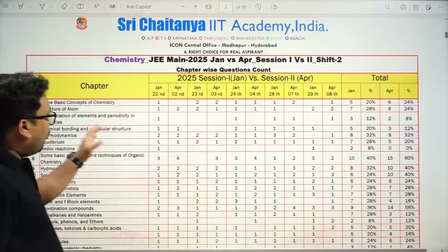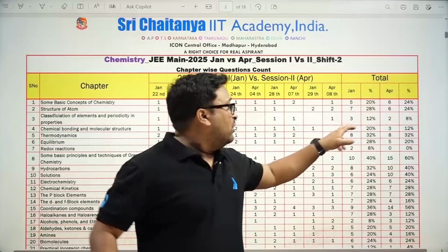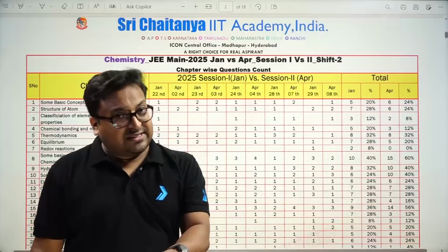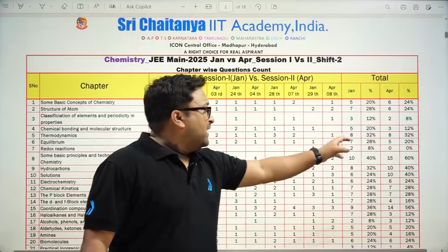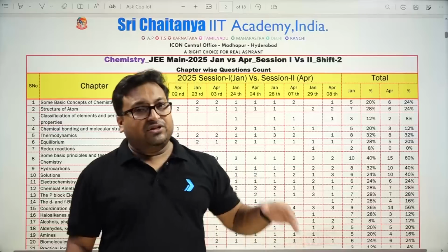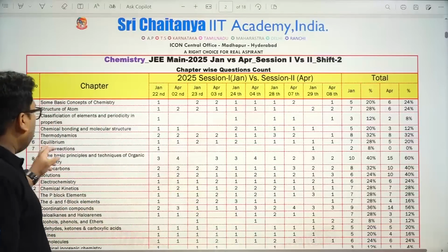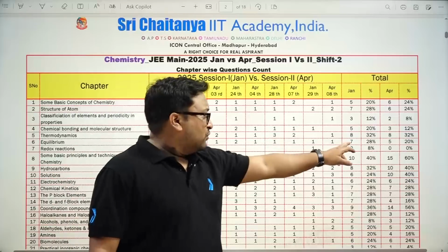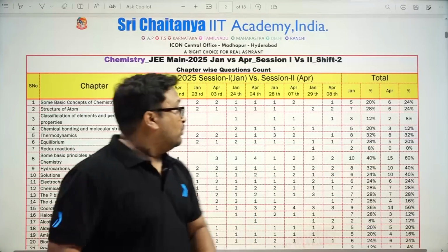Okay, chemical bonding, again an important chapter. 5 questions were in January shift 2 and 3 questions in April, so the weightage is a little bit lower. Okay, thermodynamics, the weightage is equal in both shifts, January and April, shift 2. Then equilibrium, 7, so the weightage of equilibrium in January shift 2 is higher than April shift 2.